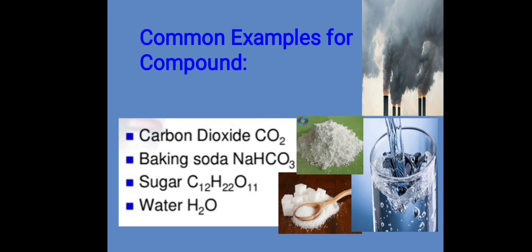In the same manner, baking soda. The chemical name is sodium bicarbonate and the formula is NaHCO3. Sugar is C12H22O11. Water is H2O.